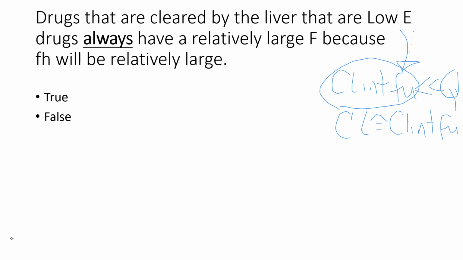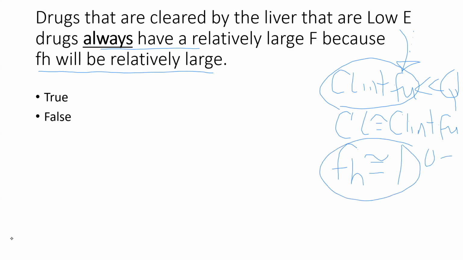So drugs that are cleared by the liver that are low E drugs always have a relatively large F. Well, what else do we know about bioavailability? Well, we know that approximately 100% of it's going to make it through the liver. So does this mean that they'll always have a relatively large F? Well, it is true that FH will be relatively large. All of these fractions can only go between 0 and 1, right? Because it's between 0 and 100%. But we know bioavailability is dependent upon FA, FG, and FH, not just FH.